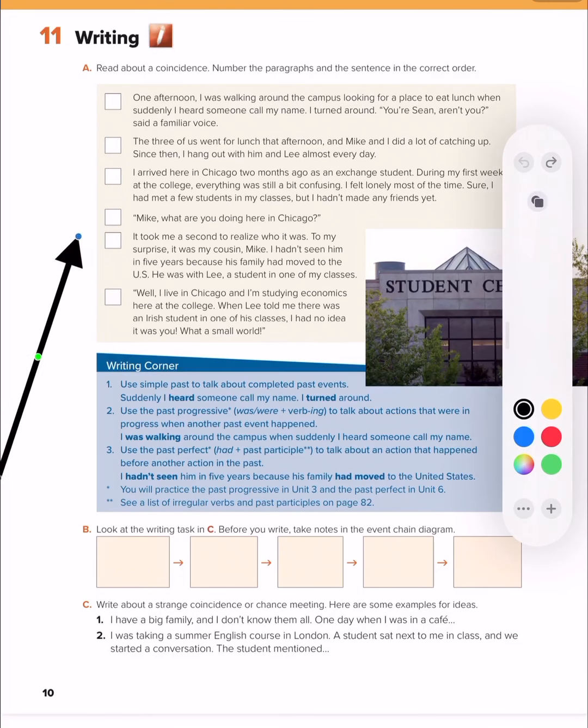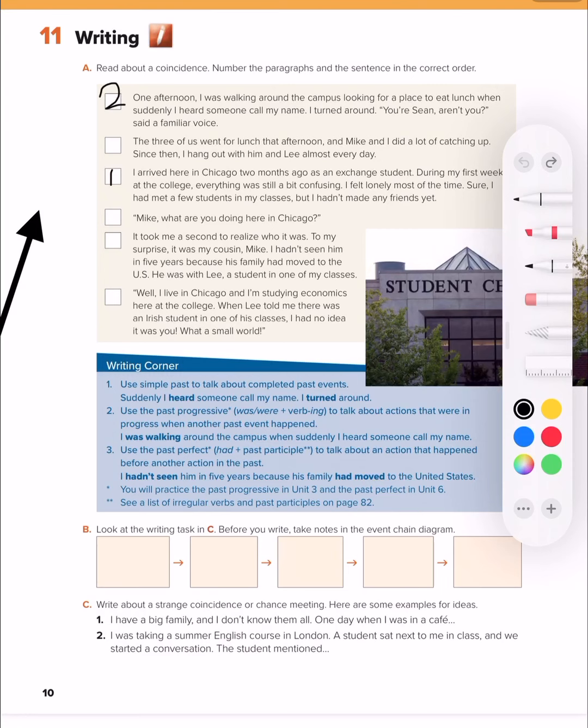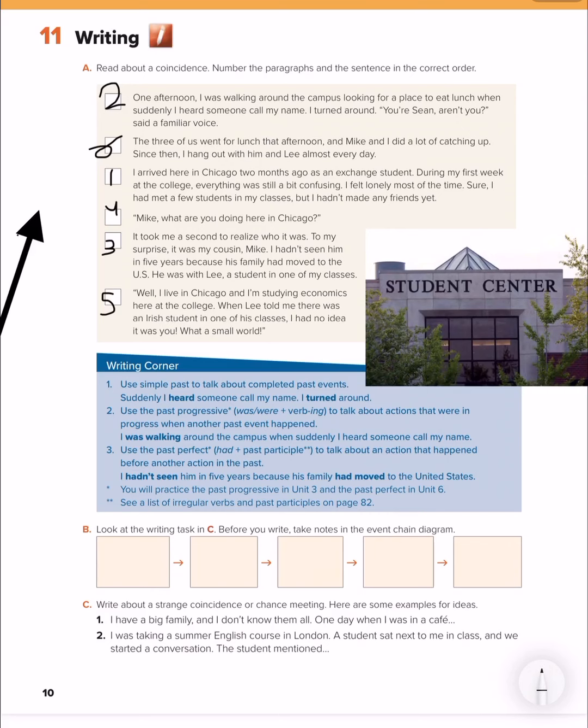So this will be, of course, number 1, as you can see here. I arrived here in Chicago. Very good. Then this will be number 2. And here will be number 3. It took me a second to realize. And here will be number 4, of course, and 5, and the last one here will be number 6. Then look what do we have here, right in the corner.